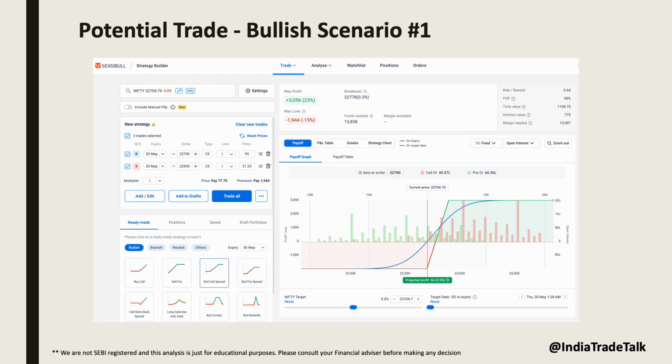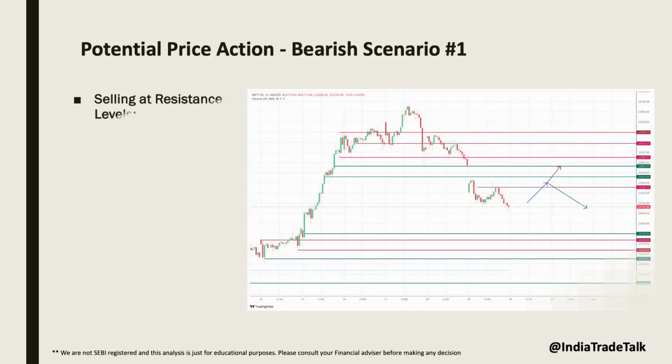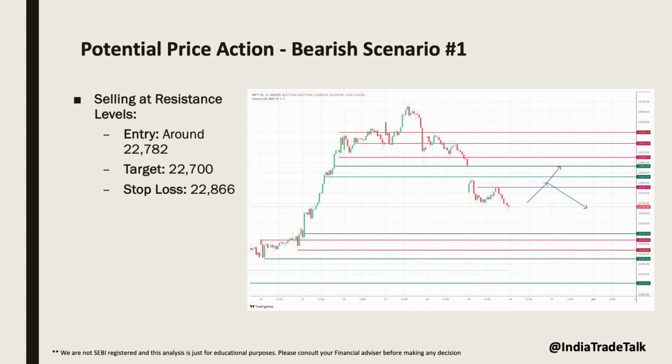If Nifty continues a directional movement in the opposite direction, we can bring the sell strike closer to reduce the potential losses. However, just like in the previous scenario, we should avoid making too many adjustments. It's important to accept the loss if our view turns out to be wrong. From breakout trade point of view, we don't see any good risk to reward trade with bullish bias, so we shouldn't be trading this. Let's now discuss possible price action from bearish viewpoint.